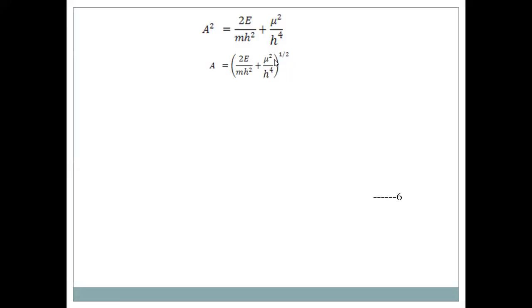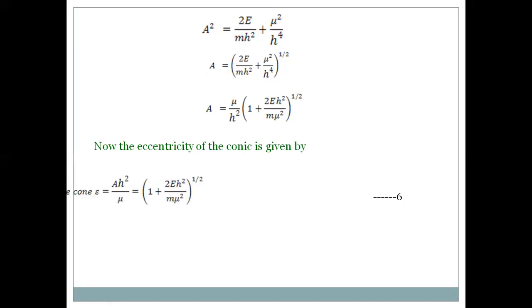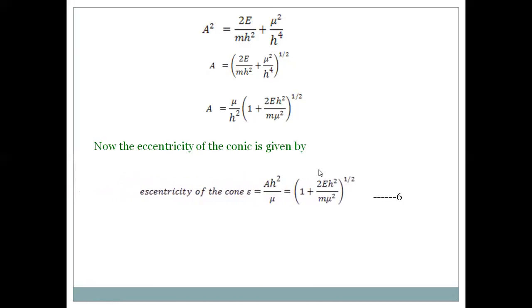Taking mu square by h to the power 4 as common, that is mu square by h to the power 4 into 1 plus 2E h square by m mu square. So this is A. But we know that A h square by mu is the eccentricity of the conic. So the eccentricity epsilon is equal to A h square by mu, that is equal to 1 plus 2E h square by m mu square, to the power half.